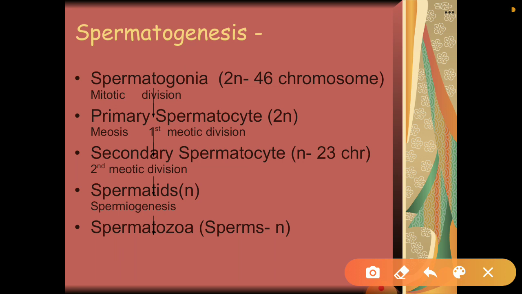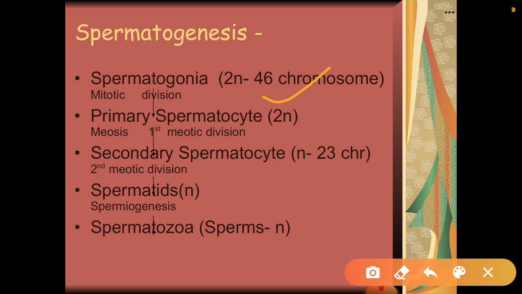How? Always remember that in the testis, spermatogonia are produced in large number, and they are produced through the process of mitotic division. Now you know that in mitotic division the number of chromosomes remains the same.